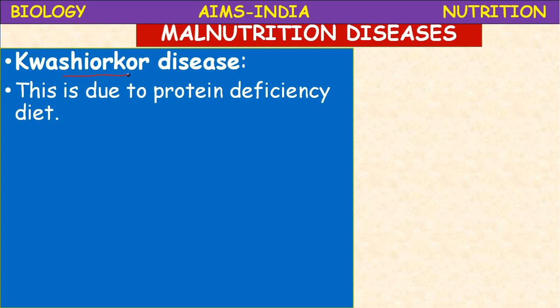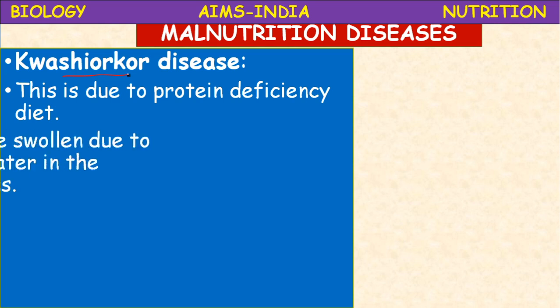The infant stage is very, very important. Before 1 year, if the child gets proper nutrients, then the growth will be rapid. So during that 1 year after childbirth, if the child is neglected by the parents, due to lack of knowledge or due to poverty, whatever reasons we have discussed, then it will lead to this kind of disease, kwashiorkor.